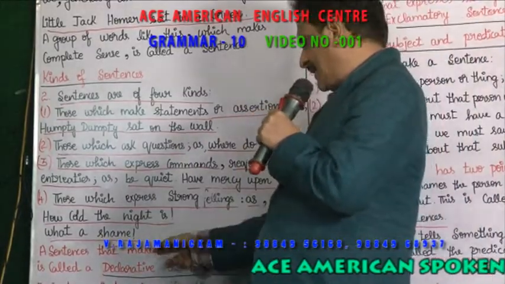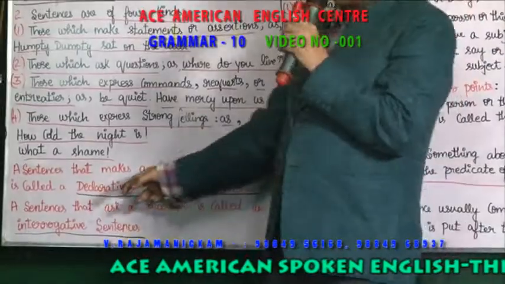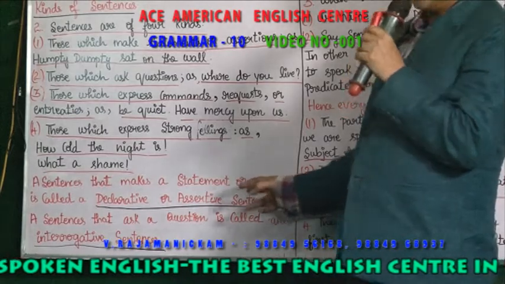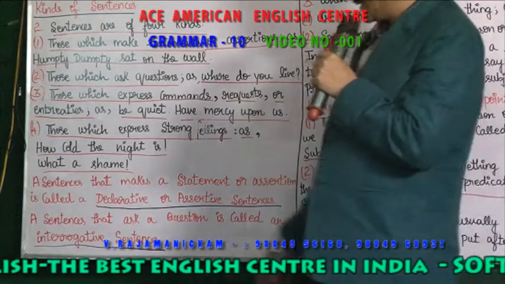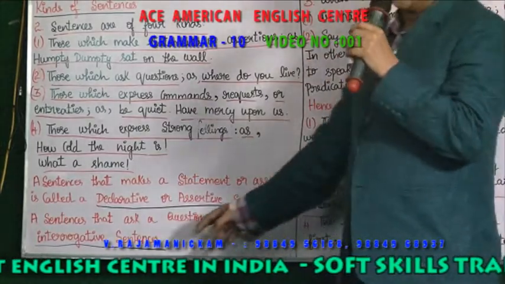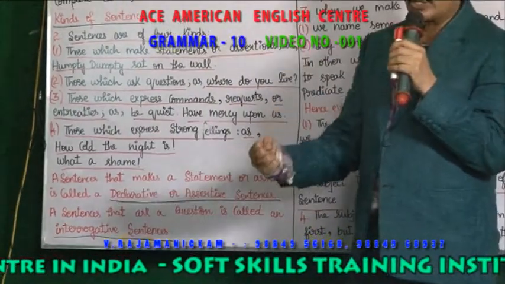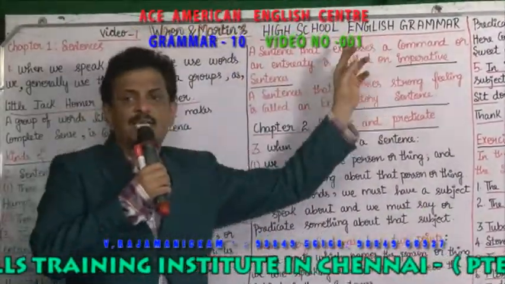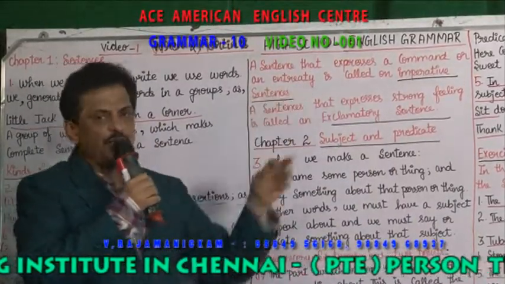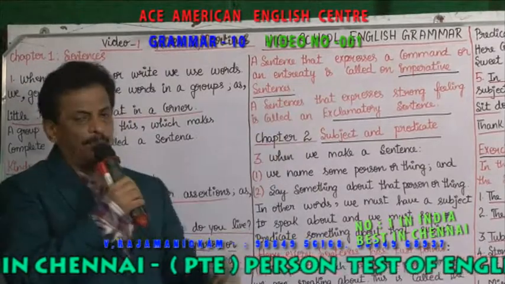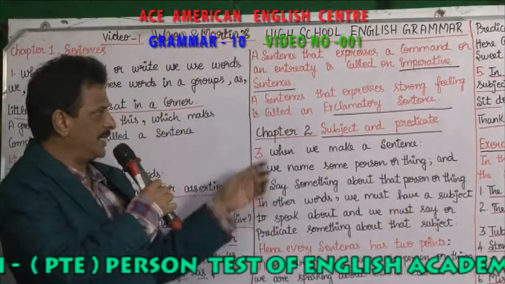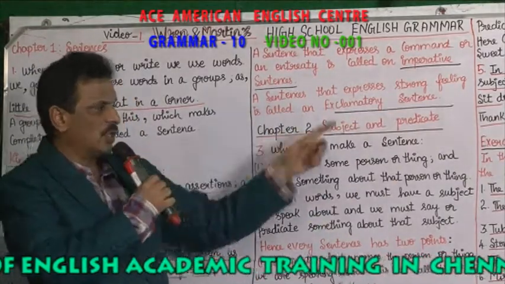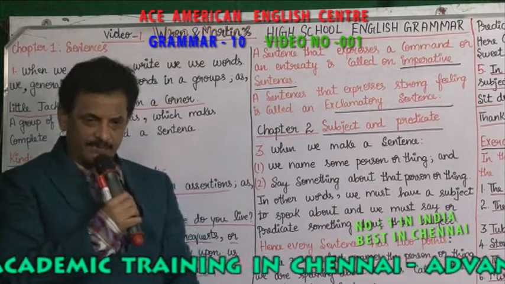A sentence that makes a statement or assertion is called a declarative or assertive sentence. A sentence that asks a question is called an interrogative sentence. A sentence that expresses a command, where you are commanding somebody, or an entreaty, where you are requesting, is called an imperative sentence. This is the third type. The fourth type, a sentence that expresses strong feeling, is called an exclamatory sentence. You got it? Four types of sentences.